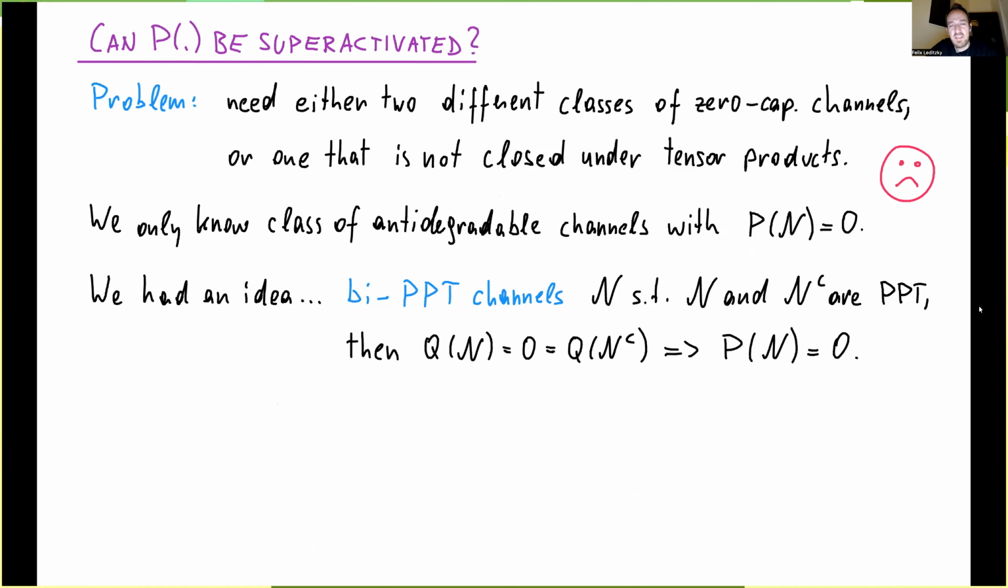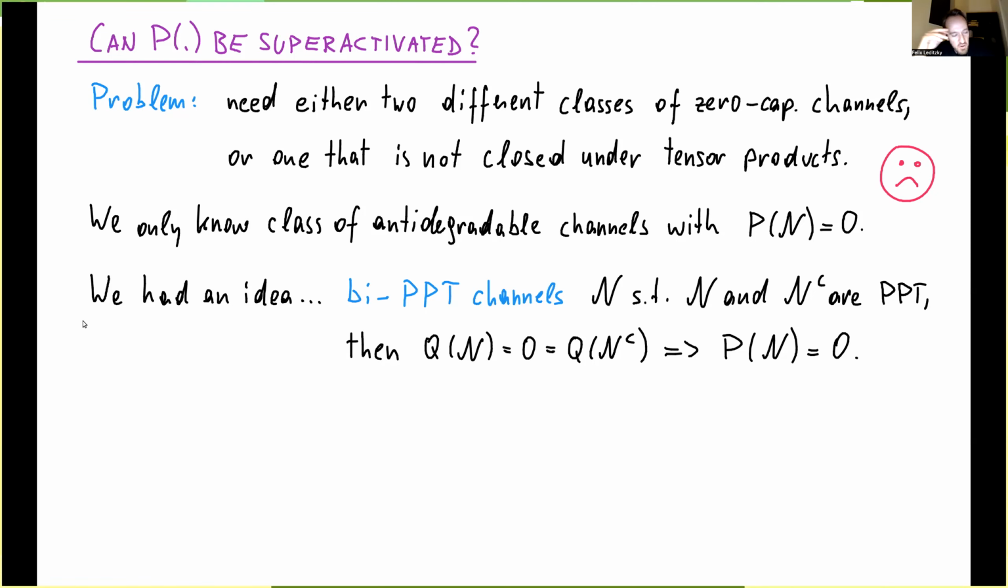And so the question is, why don't we have that example? Because we now understand the superactivation of quantum capacity fairly well, I would say. And the problem is that for superactivation, in a way that we understand it, at least, you either need 2 different classes of 0 capacity channels, or you need one class that is not closed under tensor products. Okay. And the only class of channels with 0 private capacity that we know is that of antidegradable channels, which is closed under tensor products. Okay. So if you take 2 antidegradable channels, then the tensor product will again be antidegradable. So that thing can't have positive private capacity.